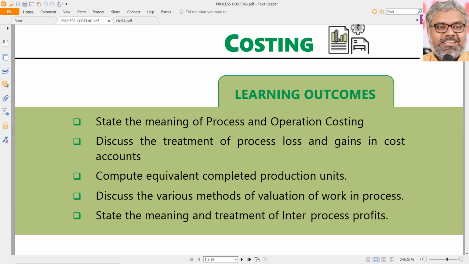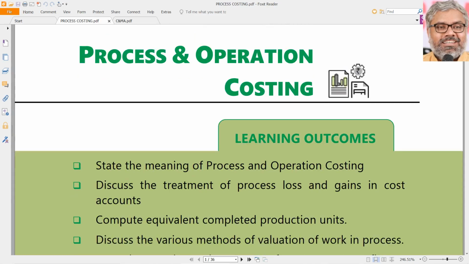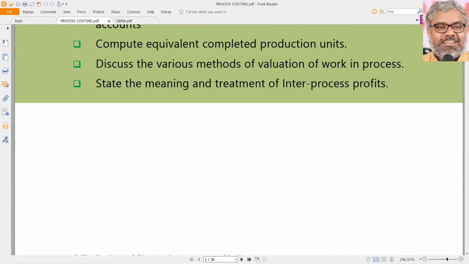Computation of equivalent units is a very important aspect in this chapter, and also most importantly valuation of work in progress in case of process oriented industries, and finding out and treating the inter-process profits are some of the aspects that we should learn in this chapter, that is process costing.